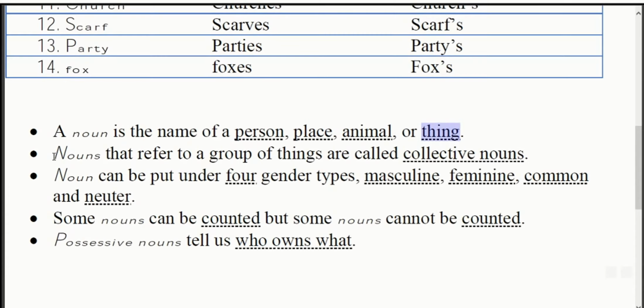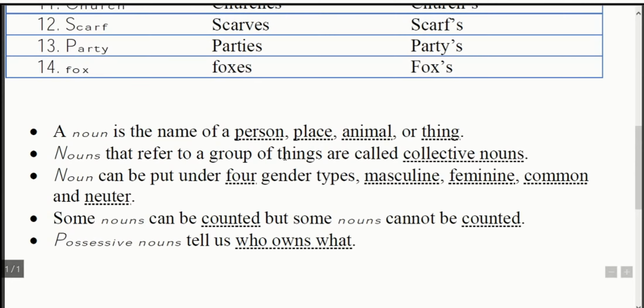Next one. Nouns that refer to a group of things are called collective nouns. Now pay attention to this group of things. That means not one thing, it will be a group of things. Group of things means many things together.